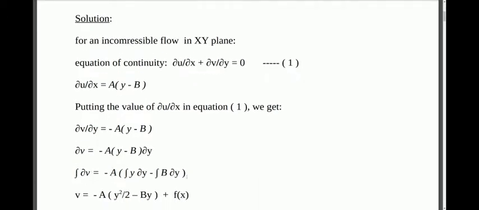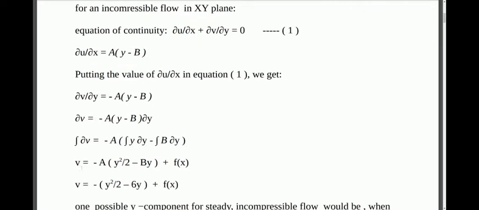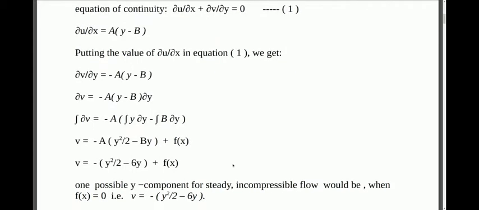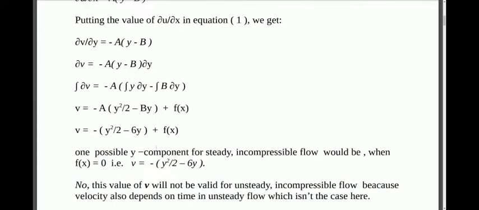Here we integrated it to get the value for the y component of this velocity, which comes out to be minus a times y square over 2 minus by plus a function in x. Now, the question asks us to find a possible y component of this steady incompressible flow. Since this f(x) can take infinitely many values, and one of those values can be 0, one possible y component for this steady incompressible flow would be minus a times y square over 2 minus by.